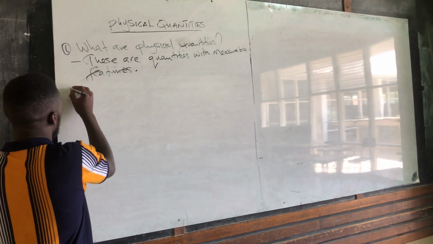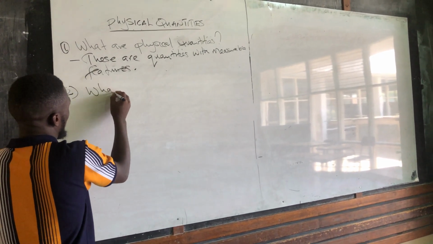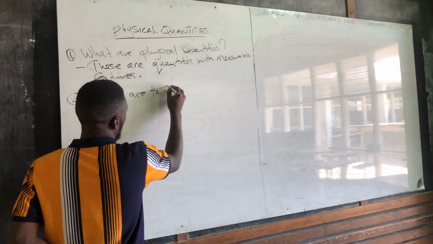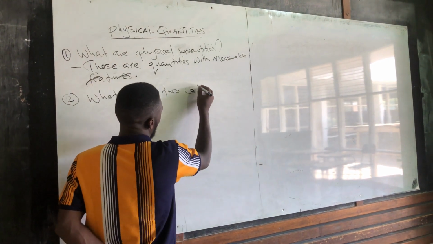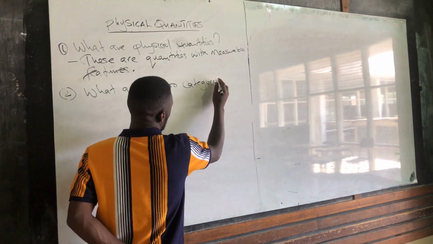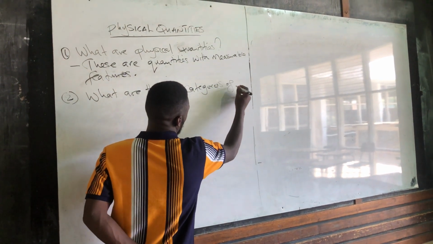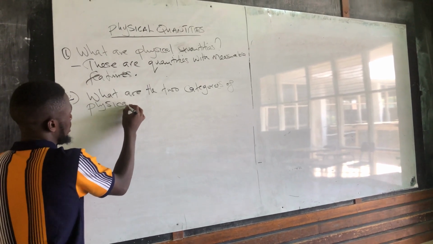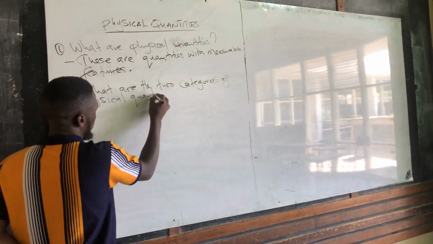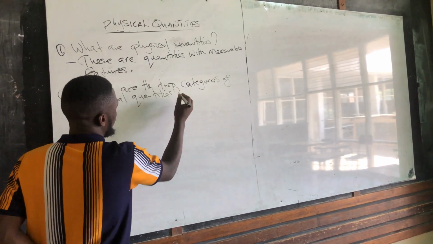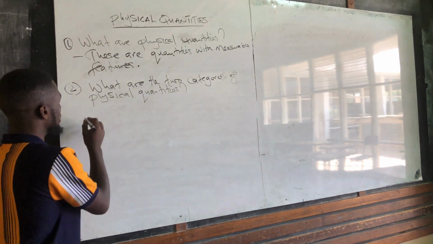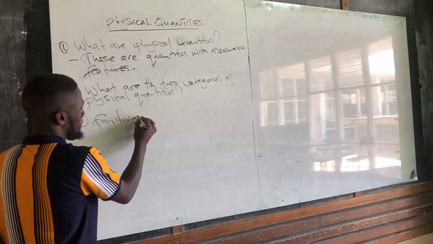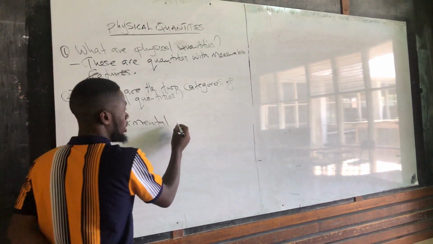So number 2, say, what are the two categories of the physical quantities? So we have two categories. The first one is what? This is what we call fundamental quantities.